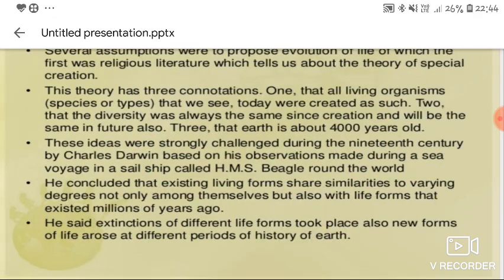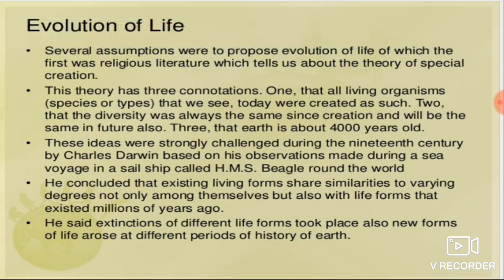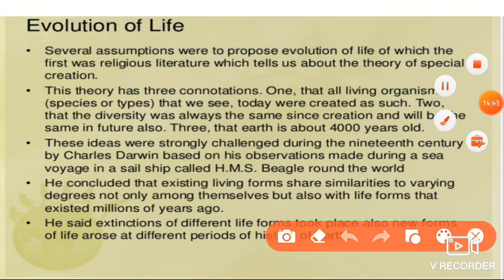Coming to the next one, that is evolution of life, how the evolution of life occurred. That you study here. One thing we have to recall here is the theory of special creation.